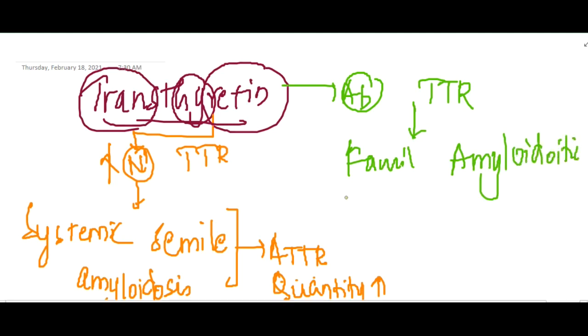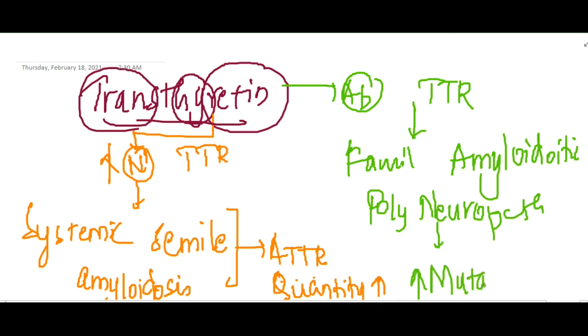In familial amyloidotic polyneuropathy, you will see increased quantity of mutant transthyretin. Okay, this is about transthyretin.